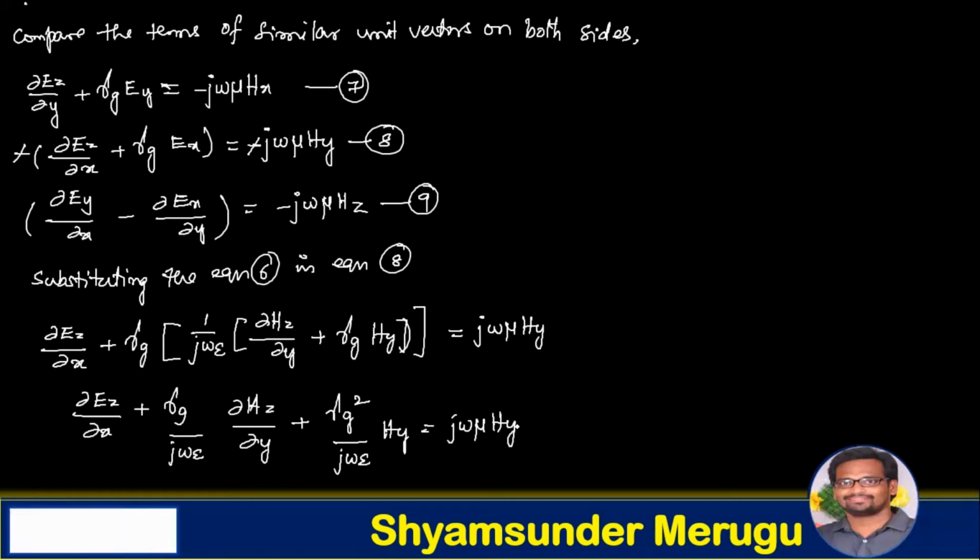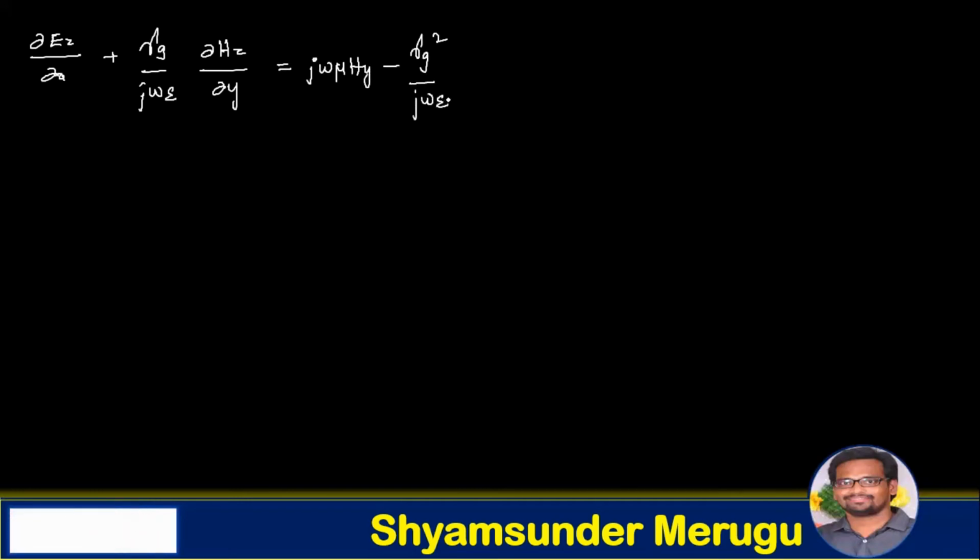So further, to simplify this expression, we are taking the terms of Hy to one side, so that we get ∂Ez/∂x + γg/(jωε) ∂Hz/∂y, which is equivalent to jωμ Hy − γg²/(jωε) Hy. Taking the term Hy common, we get jωμ − γg²/(jωε).